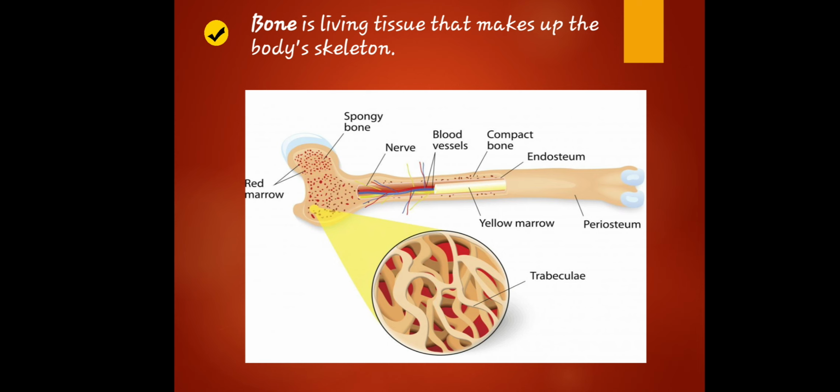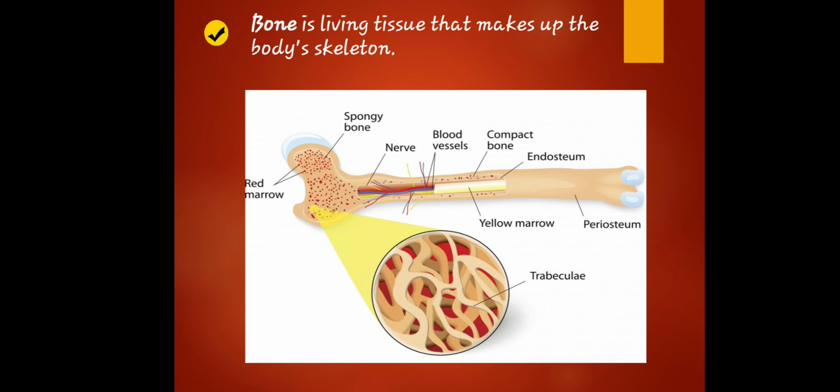Aside from that, bones also protect the various organs of our body. They also produce red and white blood cells, store minerals, provide structure and support for the body, and enable a certain function, which is mobility.